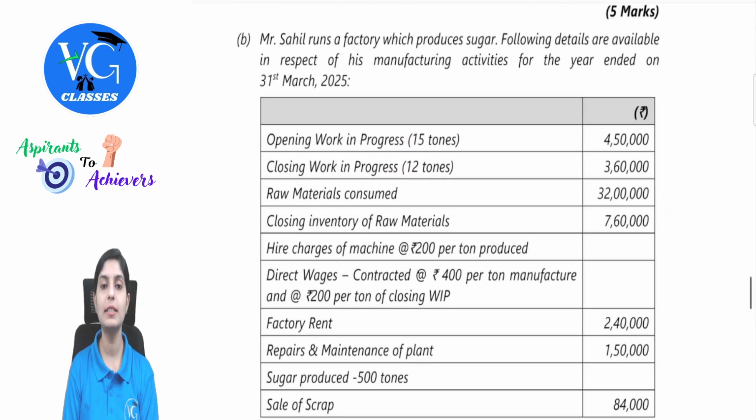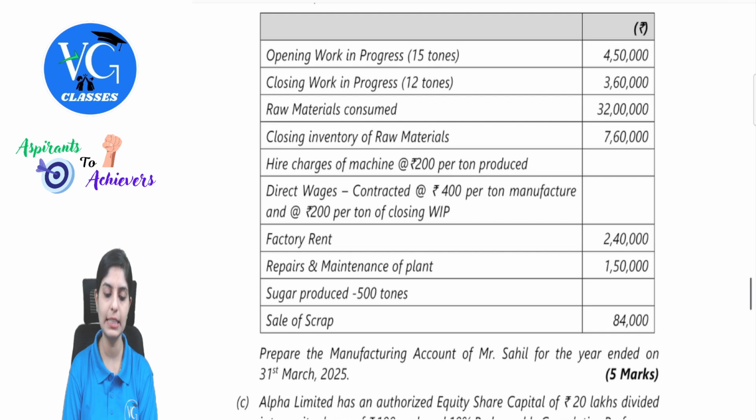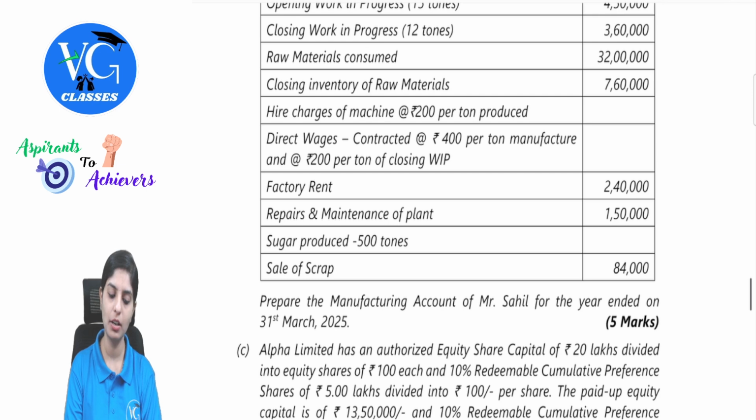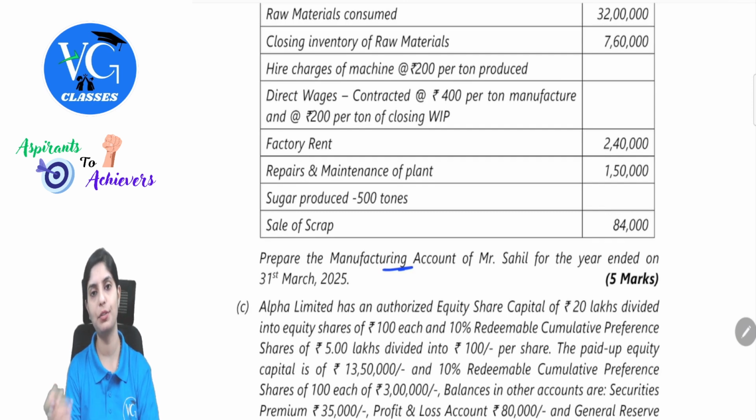Next. Mr. Sahil runs a factory which produces sugar. Following details are available in respect of his manufacturing activities for the year ended on 31st March. Opening work in progress is given, closing work in progress, then raw materials consumed, closing inventory of raw materials, hire charges, direct wages, factory rent, repairs and maintenance, sugar, sale of scrap, all this is given and they're asking you to prepare manufacturing account for the year ended 31st March.